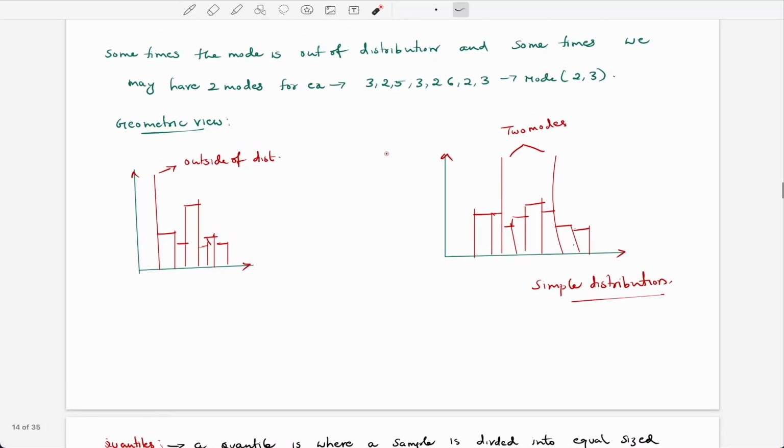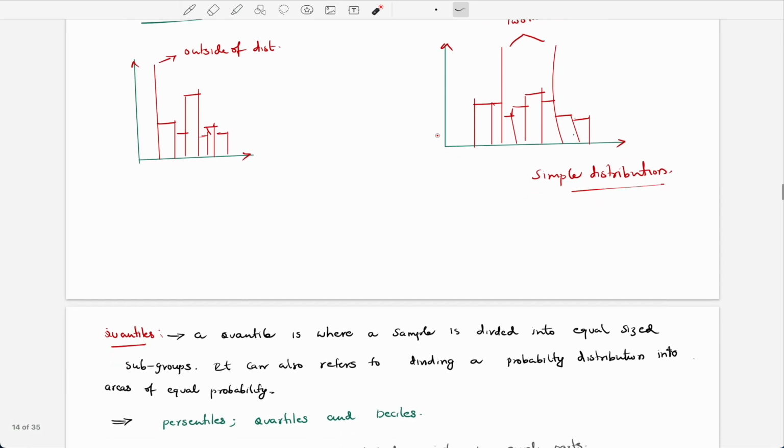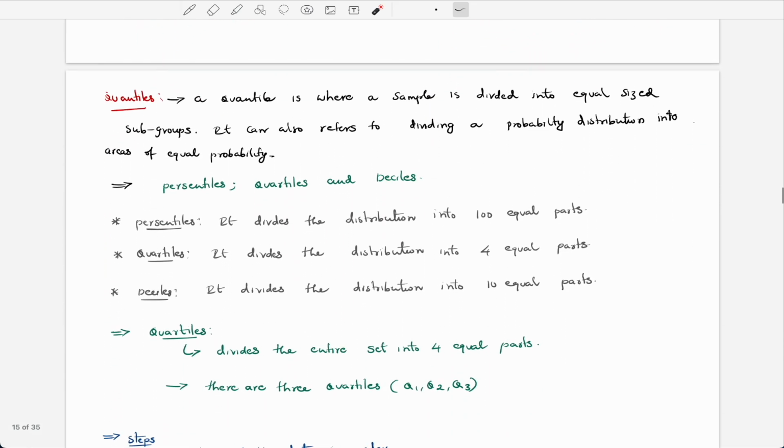So hey guys, welcome back to another lecture. In our previous lecture, we have seen the mean, median and more. Today we're going to discuss some of the most interesting topics in probability. We are getting into the real probability from now.